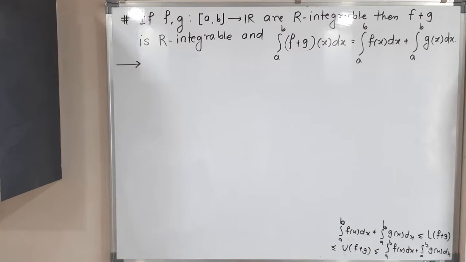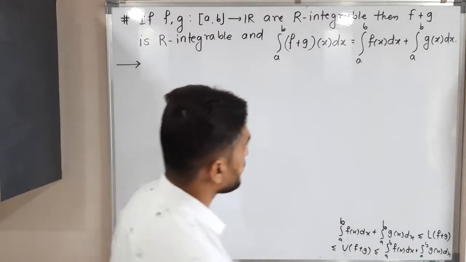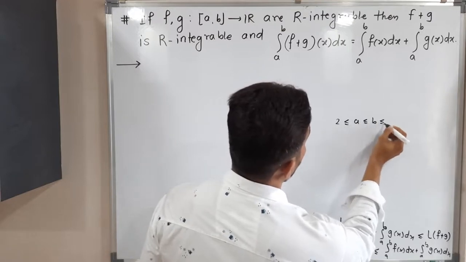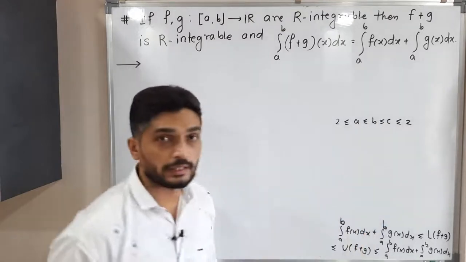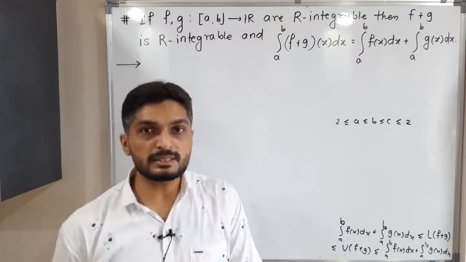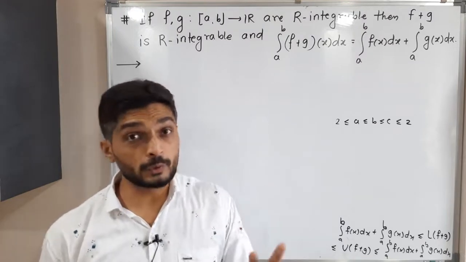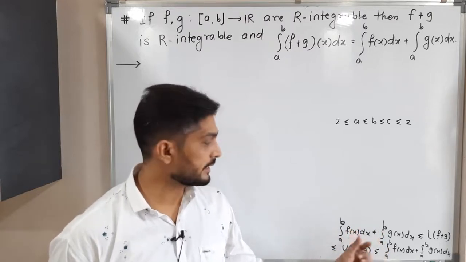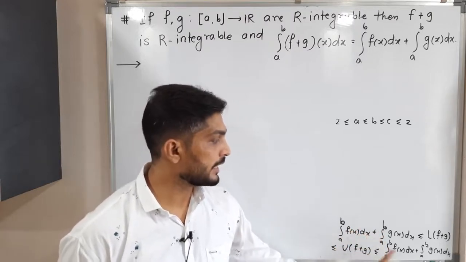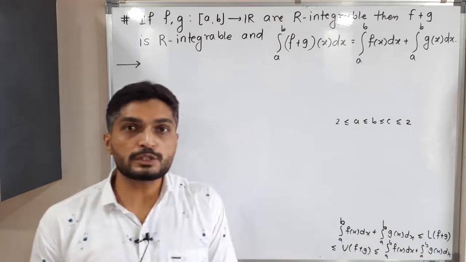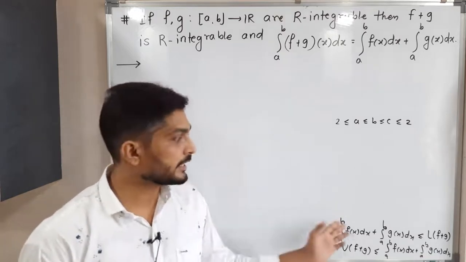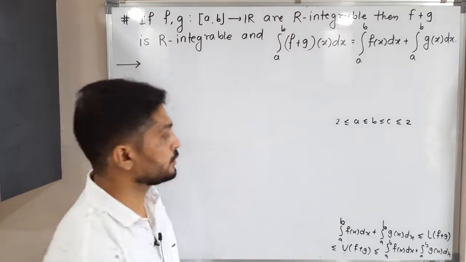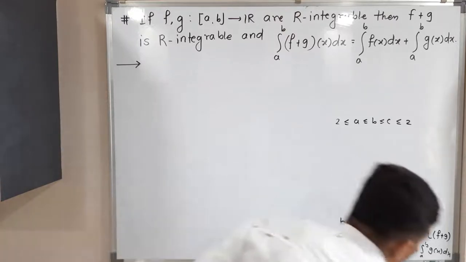So what can we write further? You know that when I write 2 is less than or equal to a, less than or equal to b, less than or equal to c, less than or equal to 2, then what can we say? Yes, a, b, c, all of them are equal and have the value 2. The same kind of thing we have here. You can easily see our left hand side is the sum of these two integrals, and the right hand side is also the sum of these two integrals. We have the starting and ending point the same, so all the middle terms are equal and have the same value. So let me remove this one.